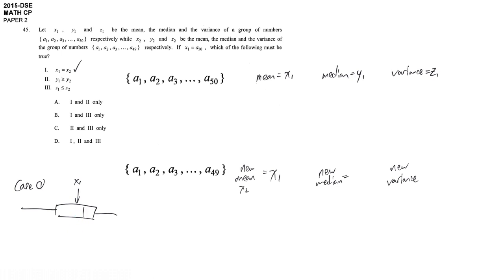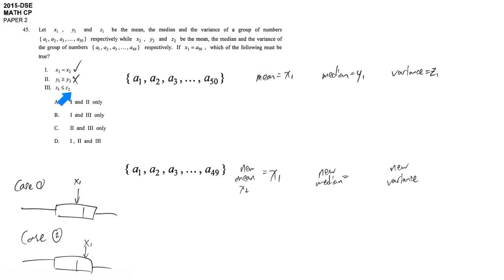However, in another case, if x1 is larger than the median originally, if we remove some data here, then it will shift the middle place to the left. So it will decrease the median, maybe. So that's why it's not fixed. We can't draw any conclusion about this one. It's not a must. Sometimes it happens, sometimes it does not.